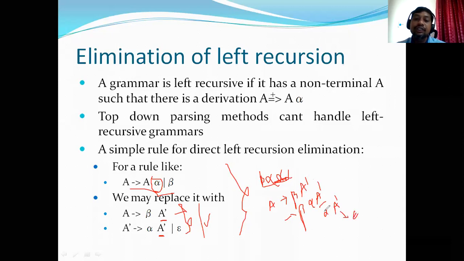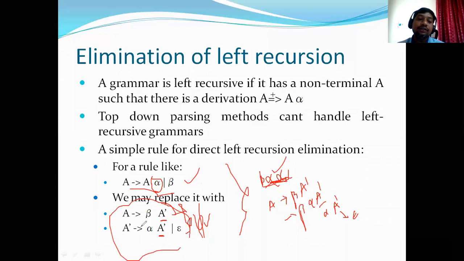Now you can see beta alpha alpha. So the previous grammar and the transformed one are equal in power. Both derive the same set of strings, but the second one is non-left recursive.